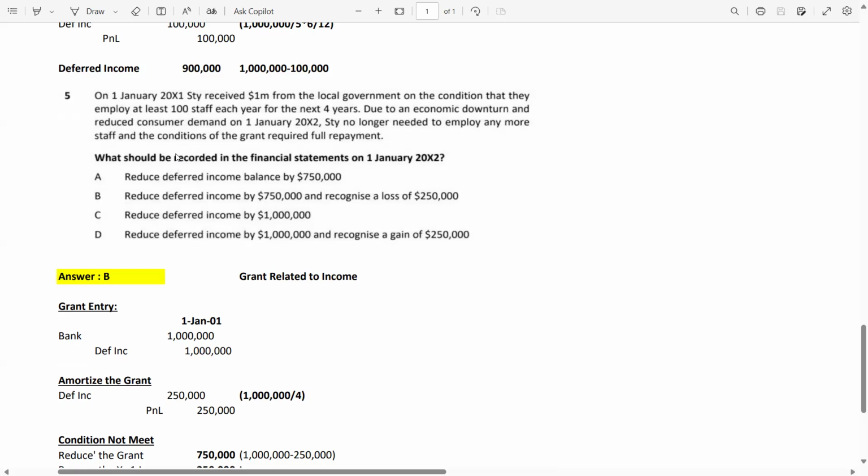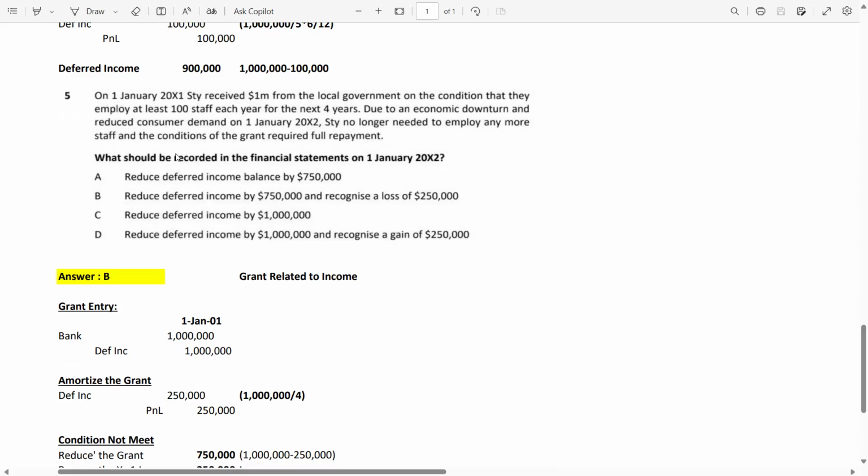Due to an economic downturn, the economic condition is not good, and with reduced consumer demand on 1st Jan 2002, one year after the grant date, Stay no longer needed to employ any more staff.